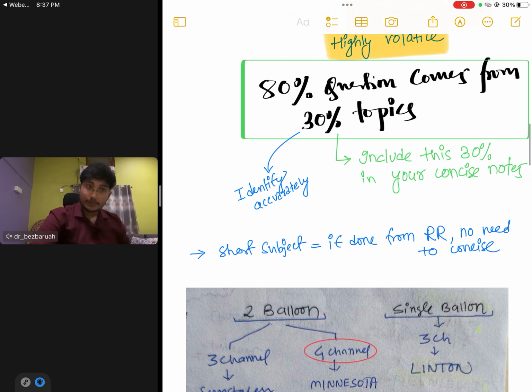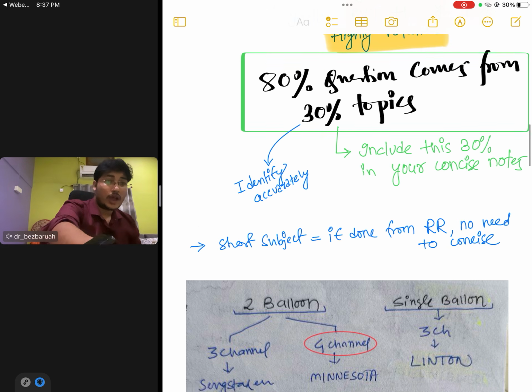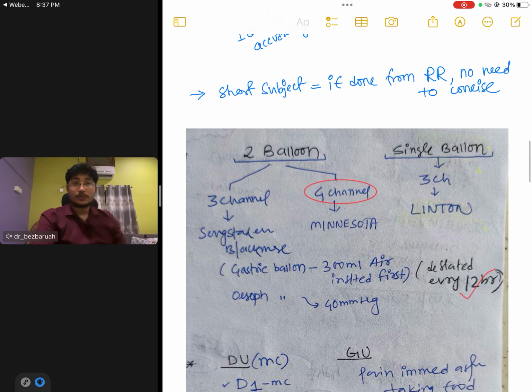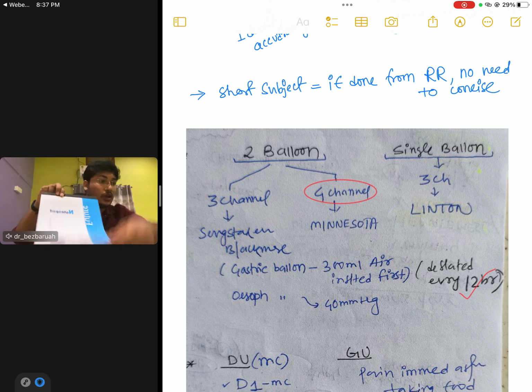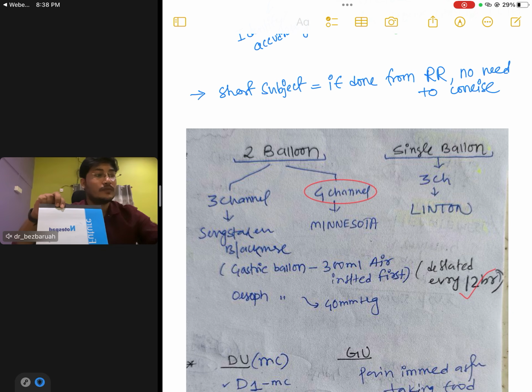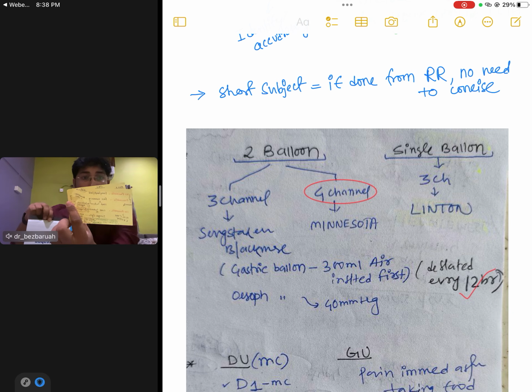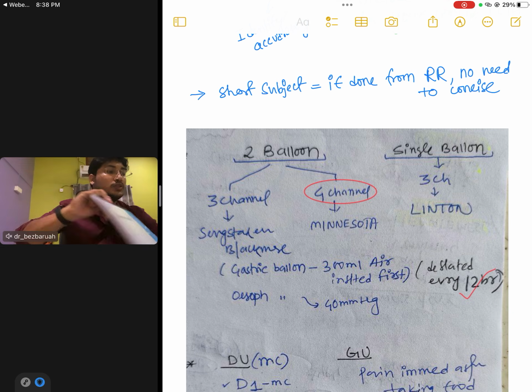Now for short subjects, if done from RR or any short resource, we don't need to concise because short subjects are usually very short. So there is no point in concising them. Now I have included some of my sample notes. See, you can use this kind of copy to make your concise notes like this, or you can use this kind of paper also to make concise notes.